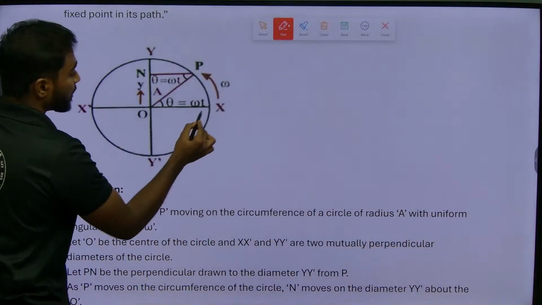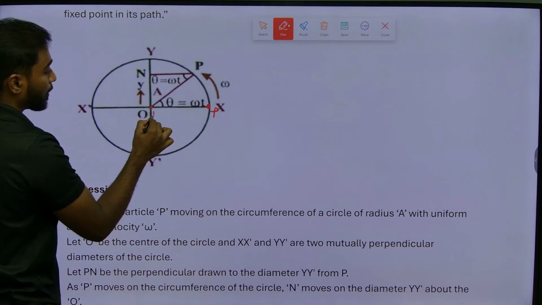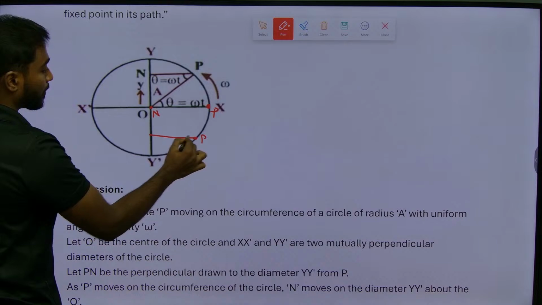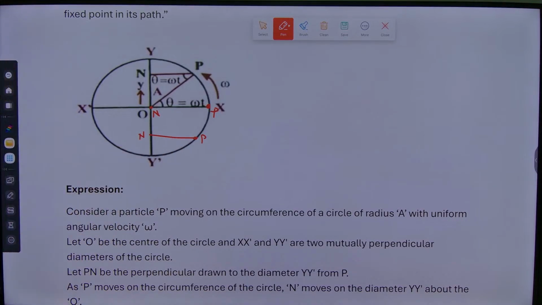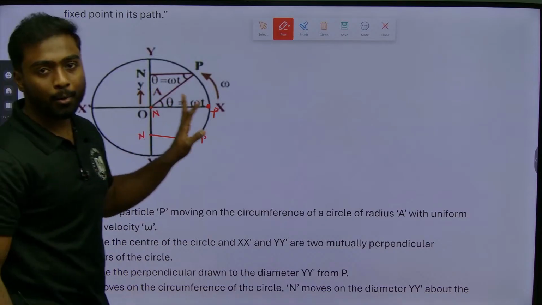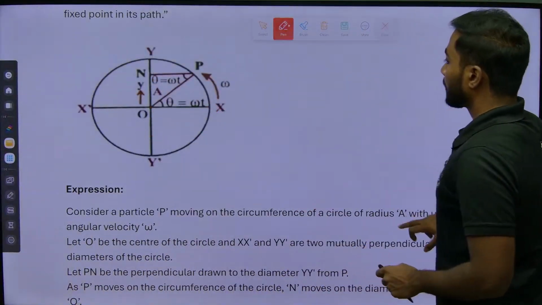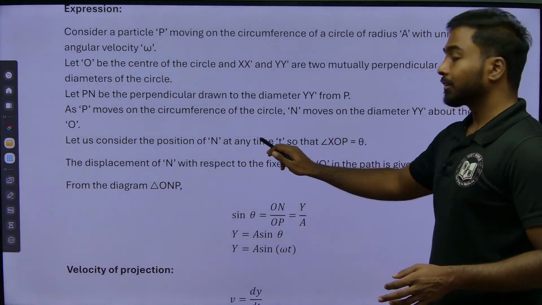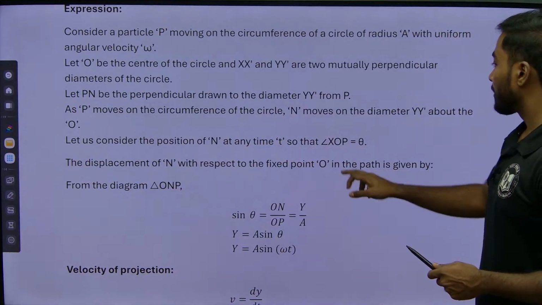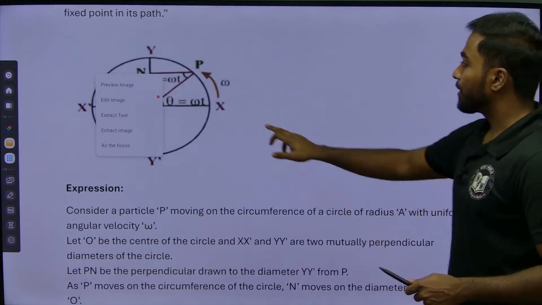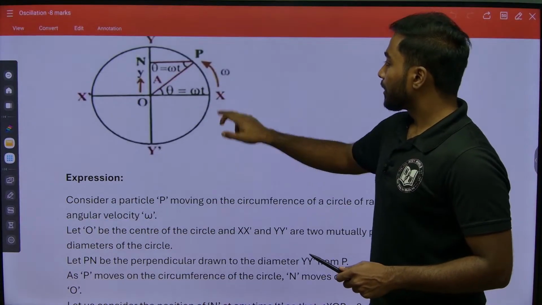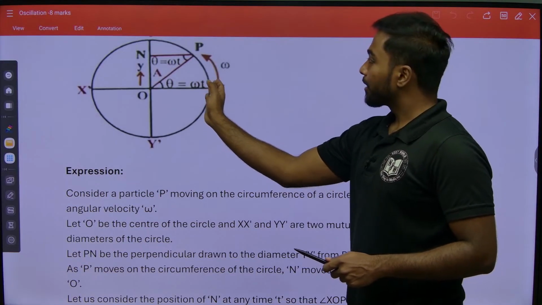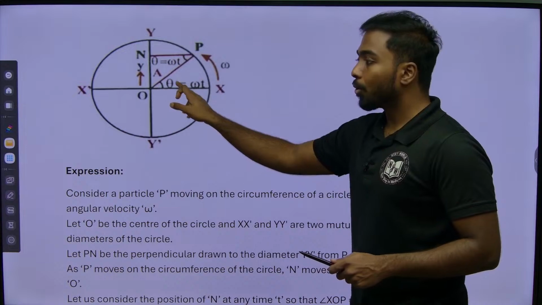So initially P was here, N will be here. Suppose P comes here, N will be here, that is a perpendicular line on y dash. Let us consider the position of N at any time t, so that angle XOP is nothing but theta, like we have considered here. Like initially the point was there, it has been moved, so it makes an angle theta over here.